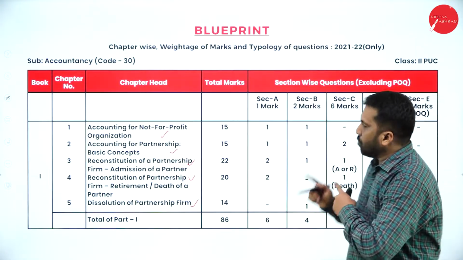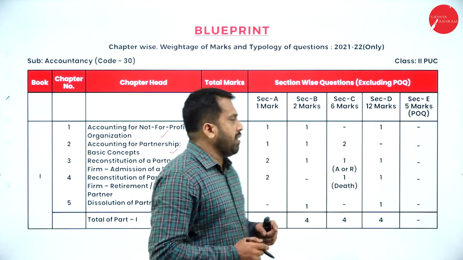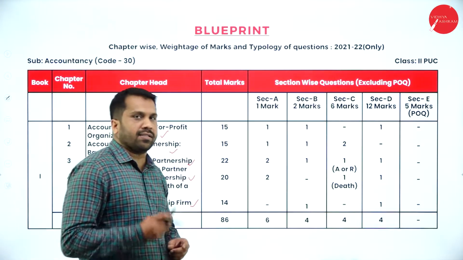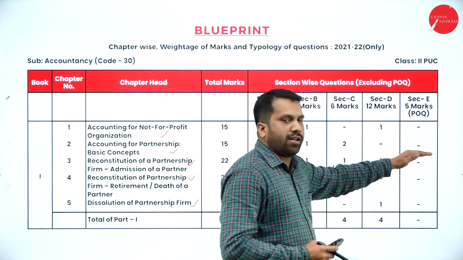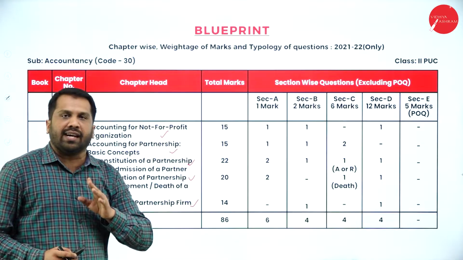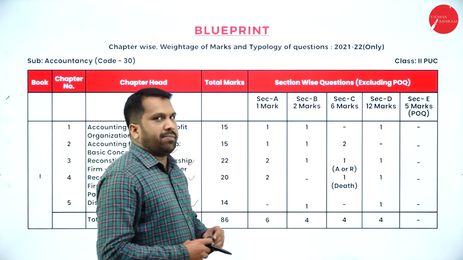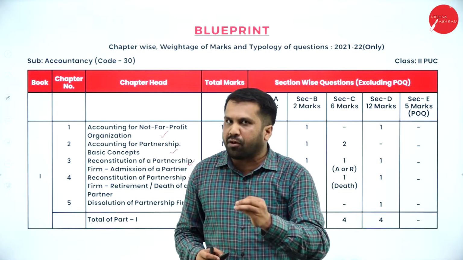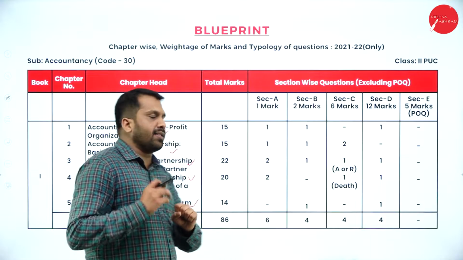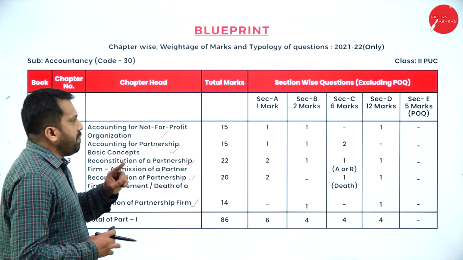The 1 mark and 2 mark questions will come later. We'll concentrate on your 6 marks and 12 marks. And POQ will come later. We have a logic for POQ. If you follow that logic, that is more than sufficient. Maximum, if you spend 30 minutes on POQ, that is more than sufficient to score 10 marks. Now, so these are the topics you have.